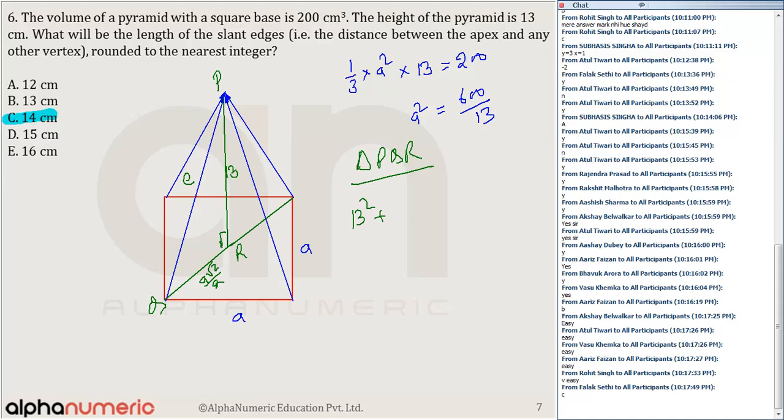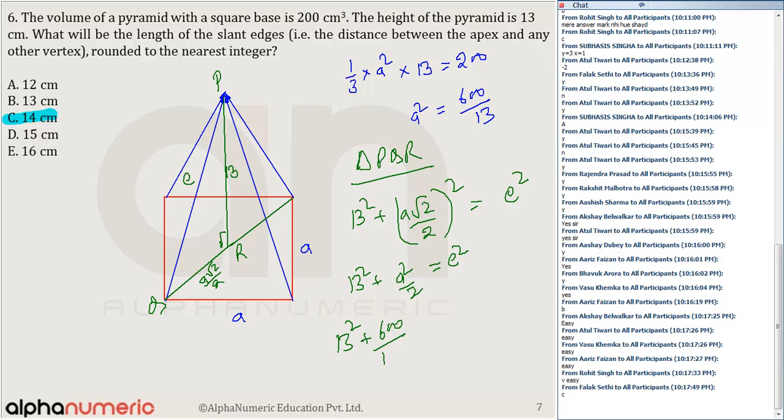So 13 square plus A root 2 by 2 whole square is equal to E square, the slant edge squared. So 13 square plus A square into root 2 by 2 whole square. What is root 2 by 2 whole square? 2 upon 4. So A square by 2 is equal to E square. 13 square plus A square by 2, that is 600 by 13 into 2, is equal to E square. So I can say 13 square plus 300 by 13 is equal to E square.